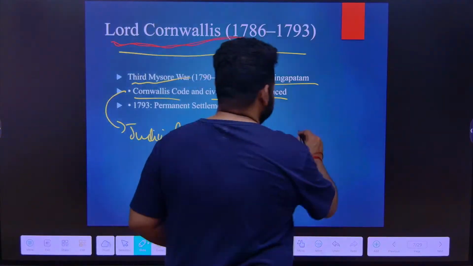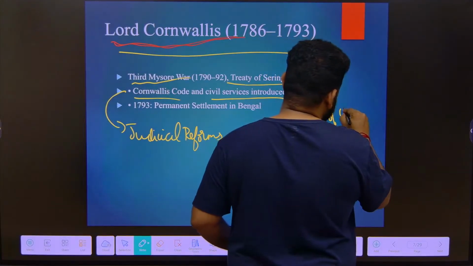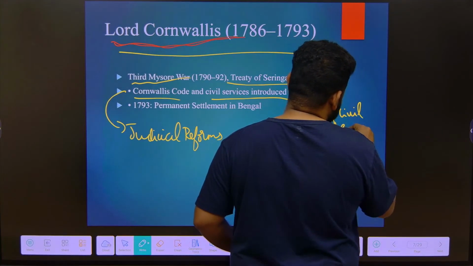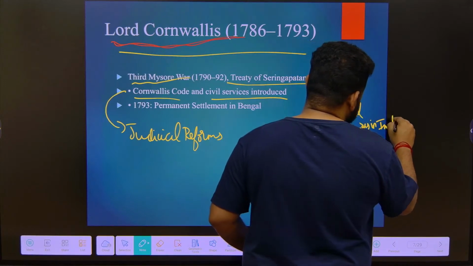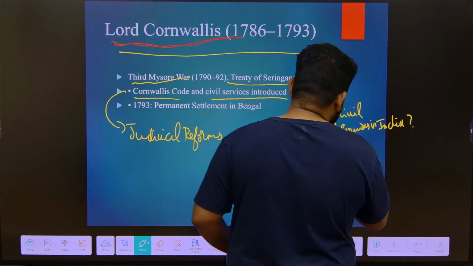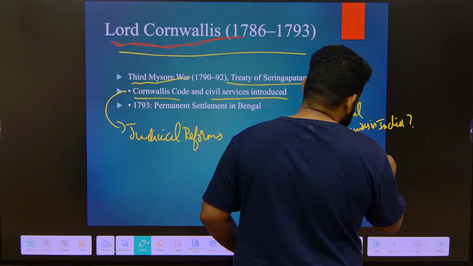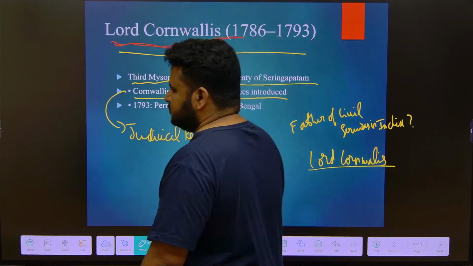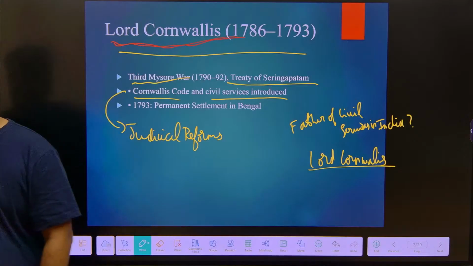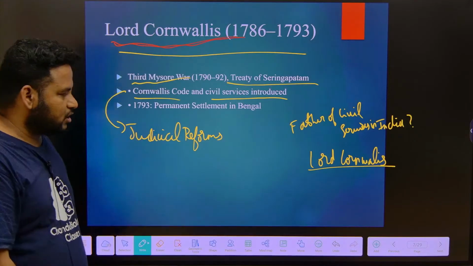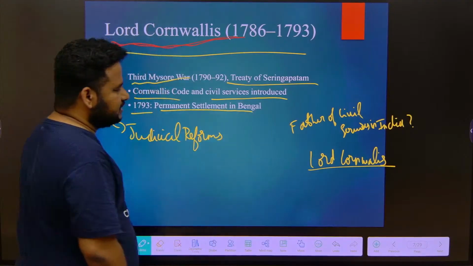If they ask, who is the father of civil services in India? It is Lord Cornwallis. Clear? Who is the father of civil services in India? If they ask, it is Lord Cornwallis. In 1793, under him there was the permanent land settlement.